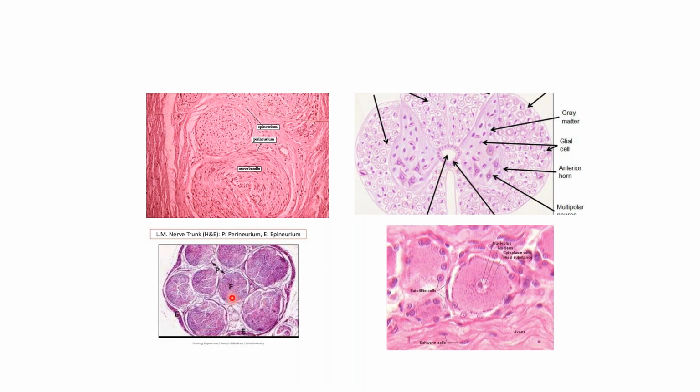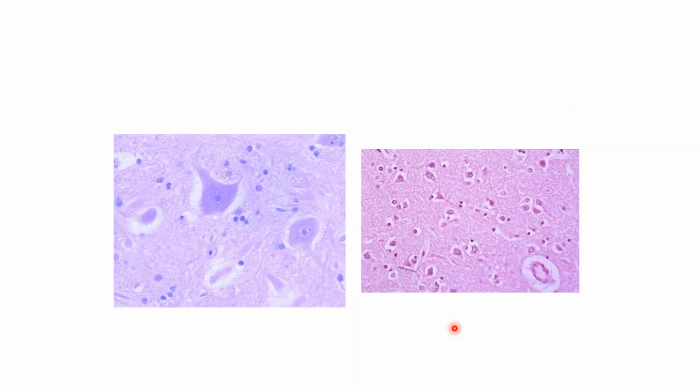Okay, so this in between the fascicles is the perineurium. This is a fascicle, and outside is the epineurium in the nerve trunk. And these are the satellite cells. We'll do it again in the ganglion, which surround the neurons of the ganglion cells.